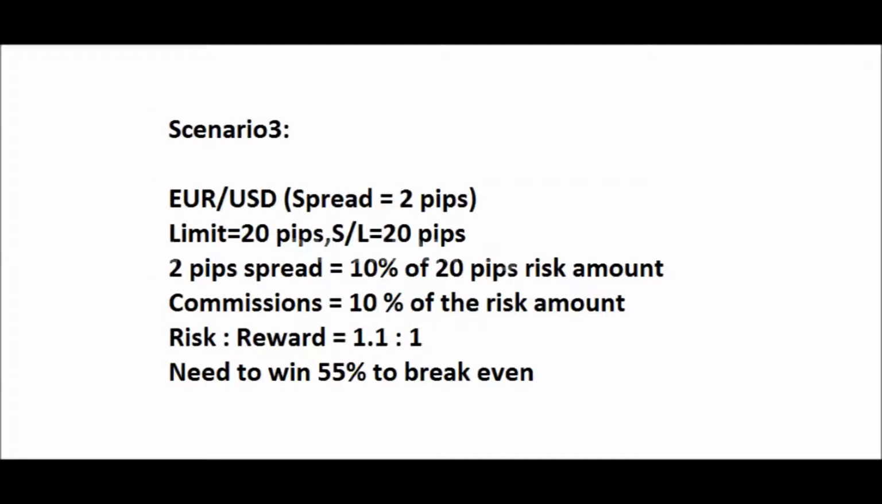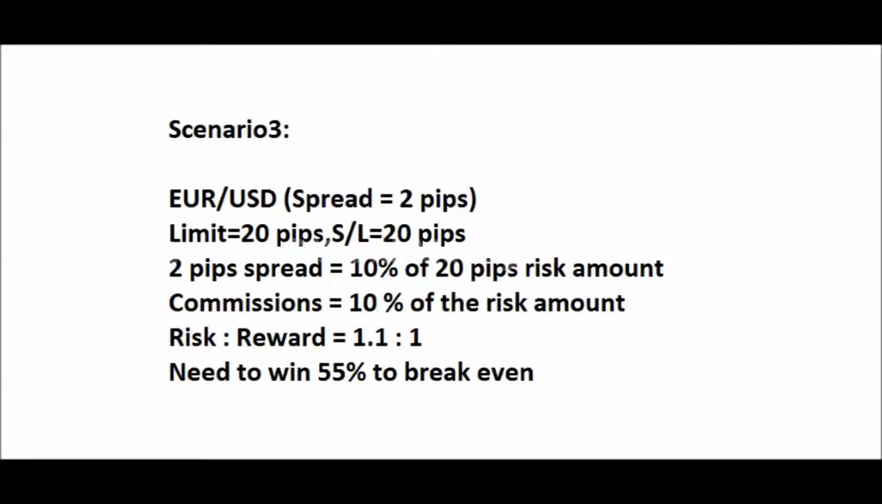Now, Scenario 3. We have a trader who is looking for 20 pips profit, or he has kept a limit of 20 pips and a stop loss of 20 pips. In this scenario he is having a commission of 2 pips. Let us see how much percentage he is spending for commissions for the trade. 2 pips equals 10% of 20 pips. So he is spending 10% as commission. And the risk-to-reward ratio here is 1.1:1. It also means that you have to win 55% of the trades in order to break even.